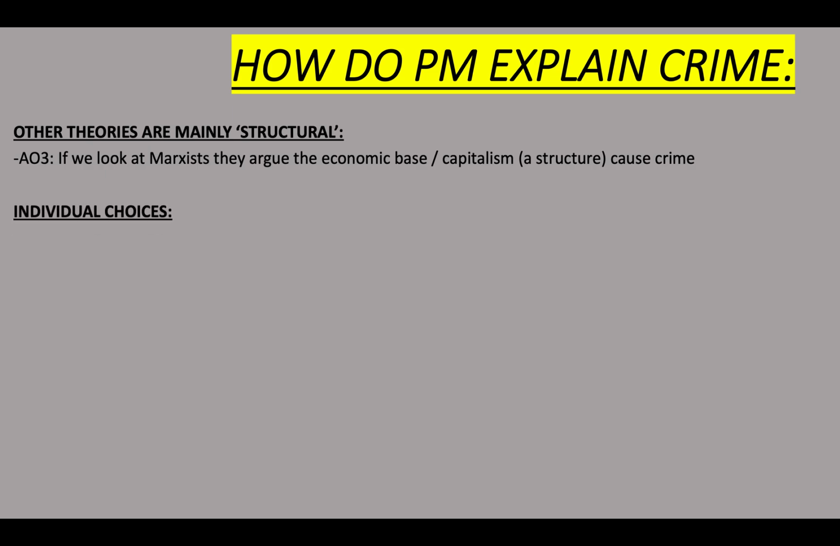Postmodernists are very different. They talk about individual choice. Now, they say in today's society, we are very diverse, we are very fragmented. So society is kind of broken up into lots of individual people. It's not this kind of mass, which is just like capitalism. It's not this big thing. There's lots of small individual actors that make up society.